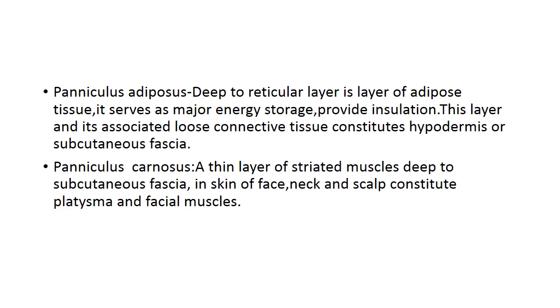But in panniculus carnosus, the striated muscles are present deep to the subcutaneous fascia, and it is seen in human beings in the skin of face, neck and scalp. So all the facial muscles, then in the neck platysma, in the scalp we have fronto-occipitalis.